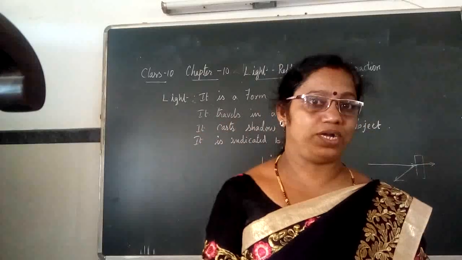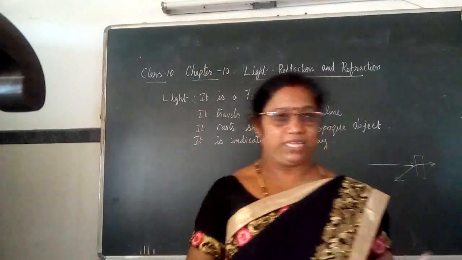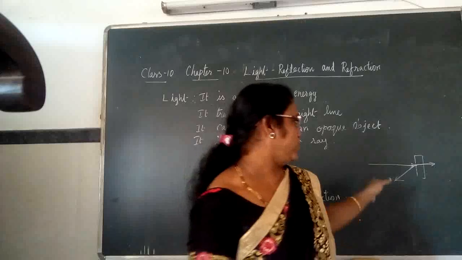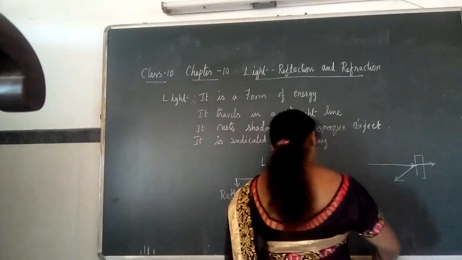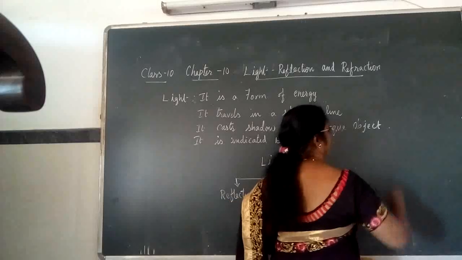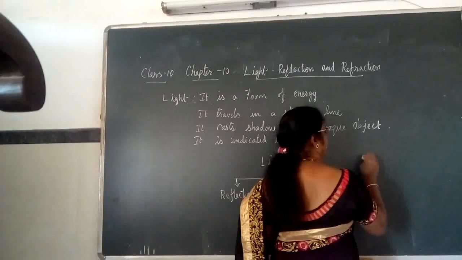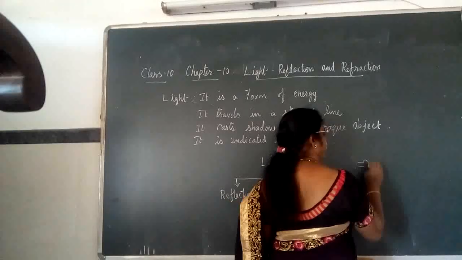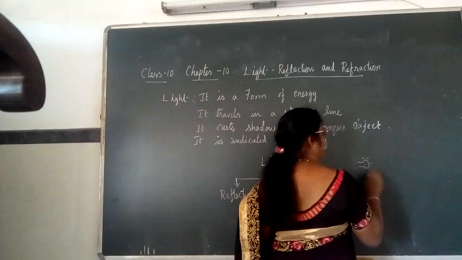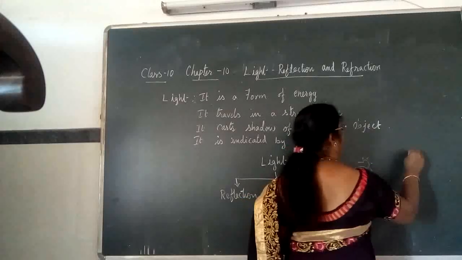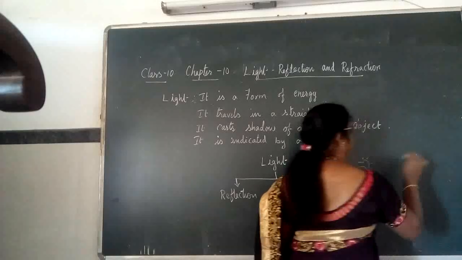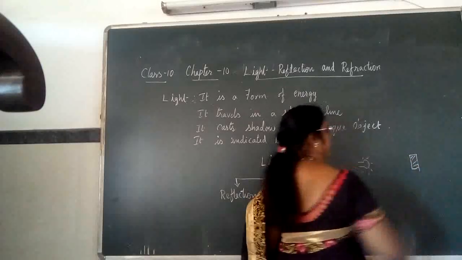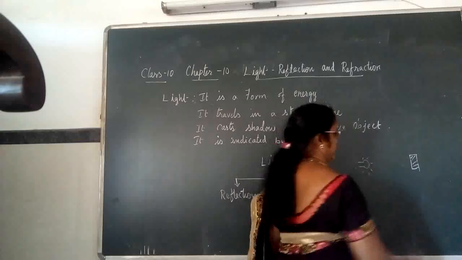What is a shadow? When an object is placed along the path of the light rays, imagine here you have the source of light from which the light energy emits, and you have an obstacle. An obstacle is present in its path, which is an opaque object.